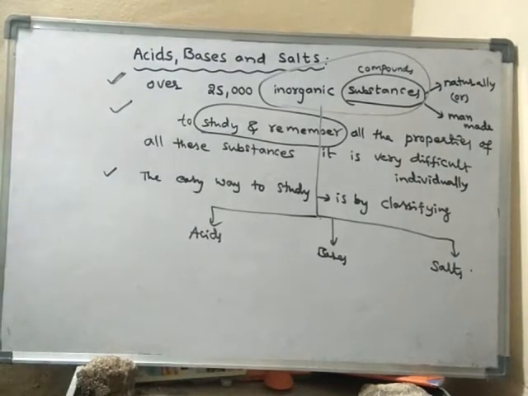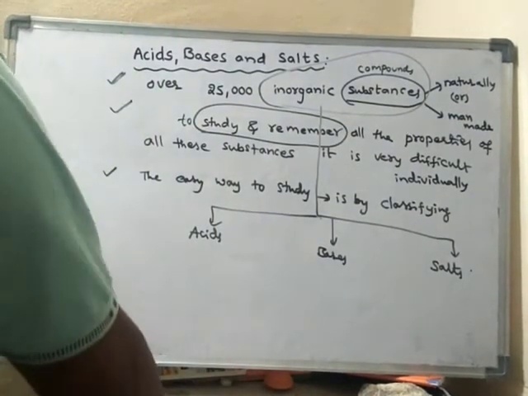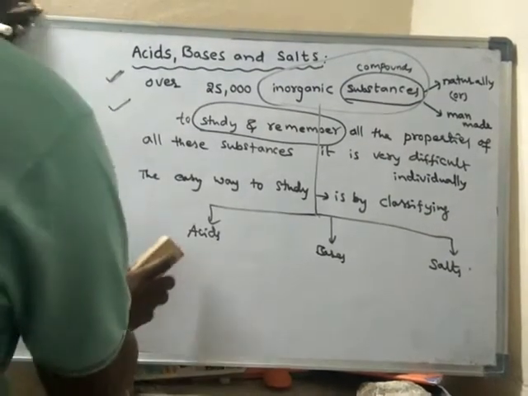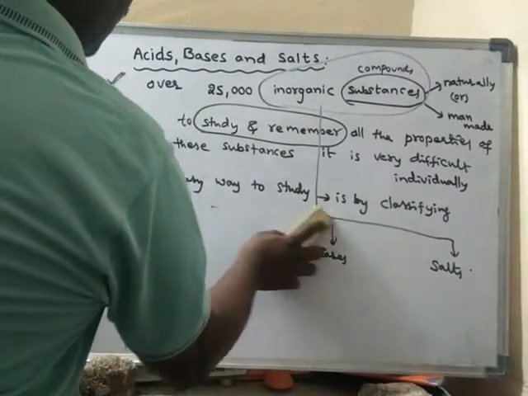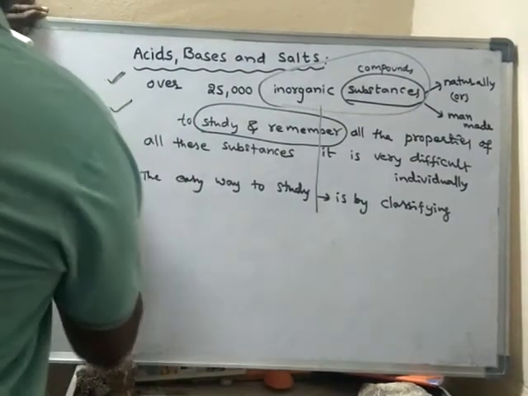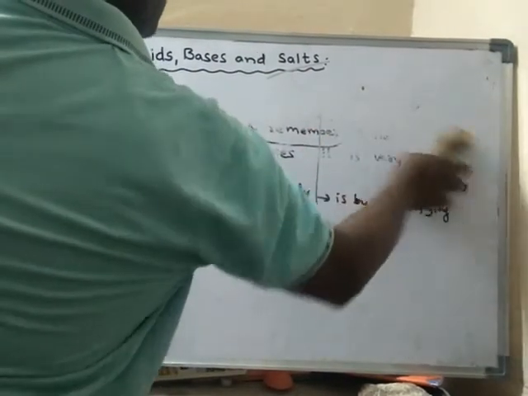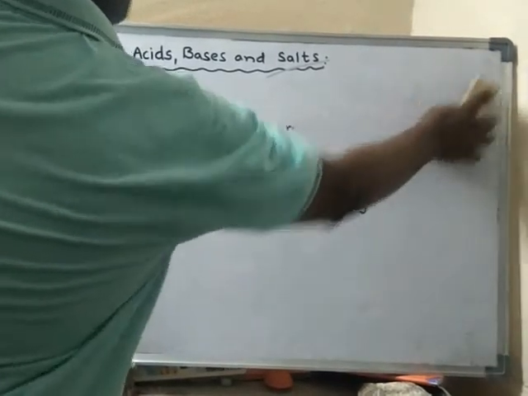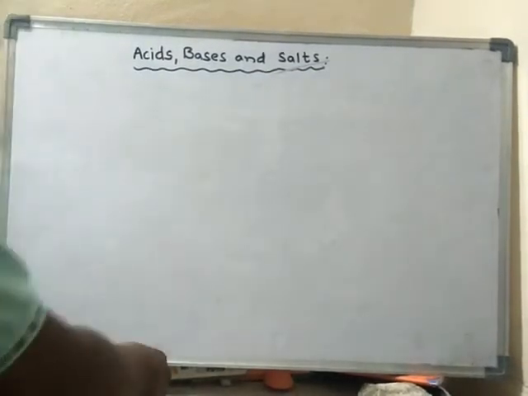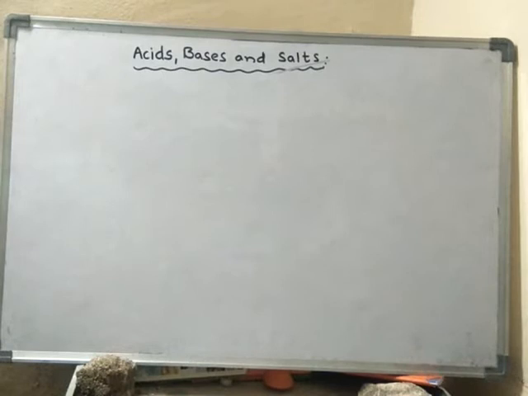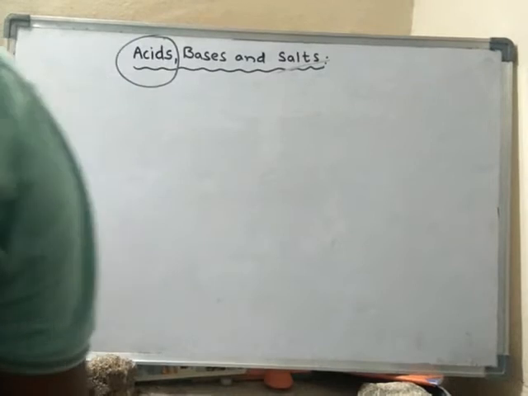Now we will study one after the other, gradually. First we will study about acids, afterwards bases, and later on salts. So what are acids and how they are classified, we will study. All inorganic compounds are classified into acids, bases and salts. First we will discuss acids.